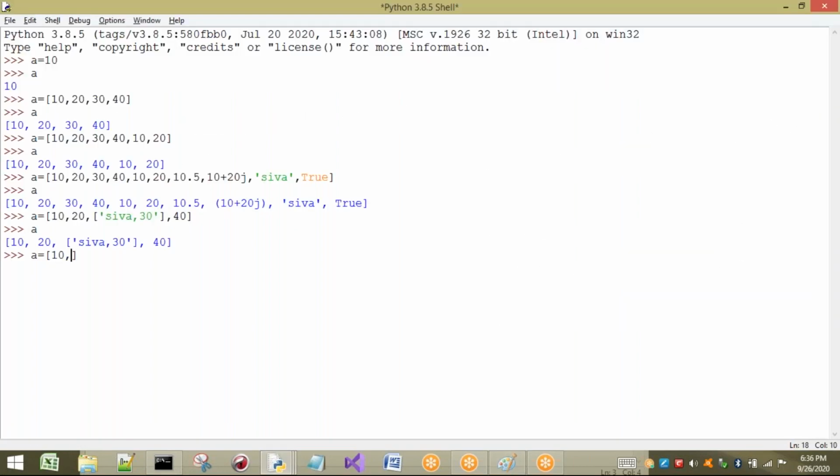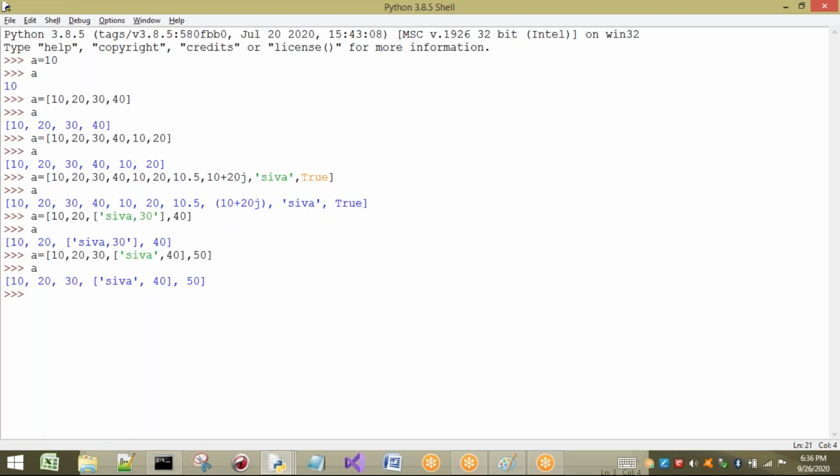The indexes are already written here, so directly we can see that. Comma, here I am going to take one more list, with only two values, for example. After that I have taken only one value, that is 50. So now see, we have created a list of elements with an inner list also. That is a nested list.